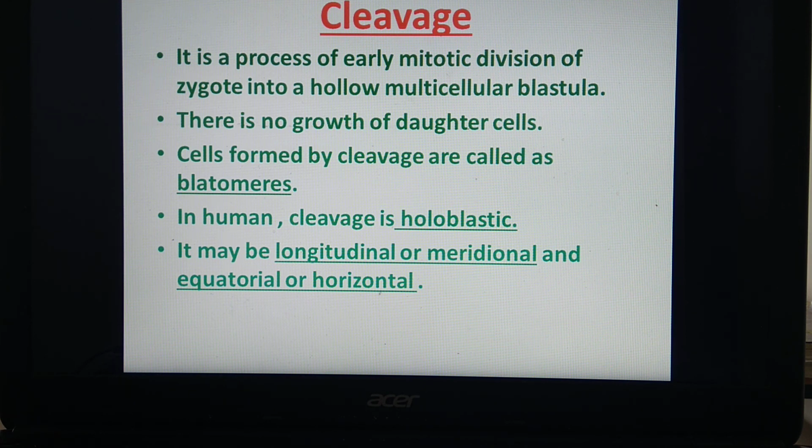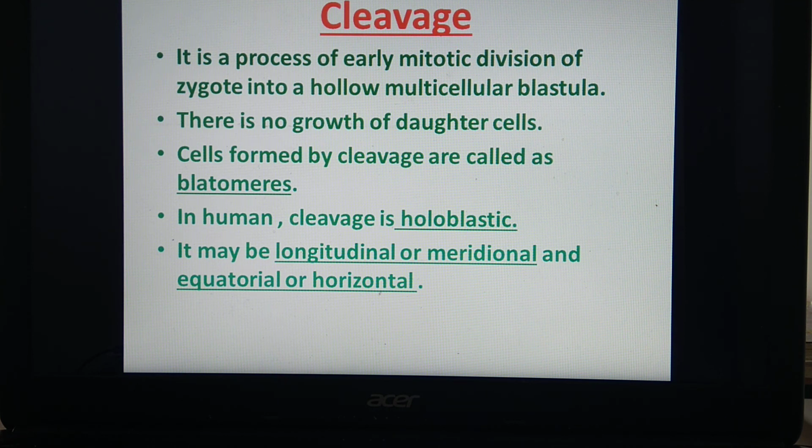When the furrow, or the division, bisects both the poles of the egg passing through the center. In this case the furrow divides the egg from both the poles, from animal pole and vegetal pole, and that furrow passes through the center.